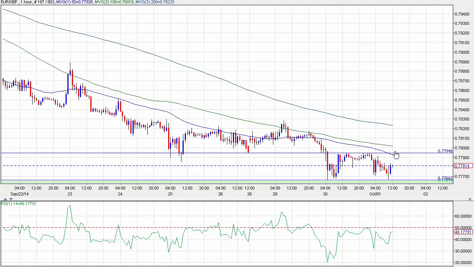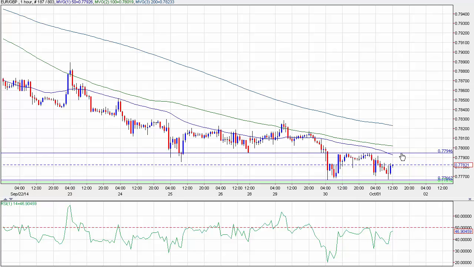and then if after the ECB event risk, price can stay above 0.78, we should be looking at the 0.7830 area as the next resistance. A break above that would clear all these moving averages in the 1-hour chart above this previous pivot, and that would be a sign of a bullish correction. Otherwise, if price holds below 0.78 or comes back down below it immediately after a break, the bearish outlook remains in play.